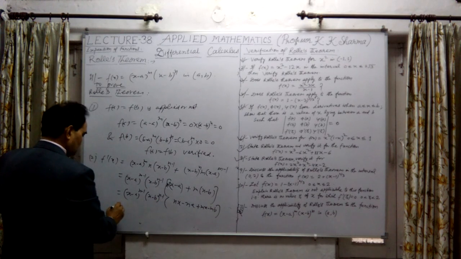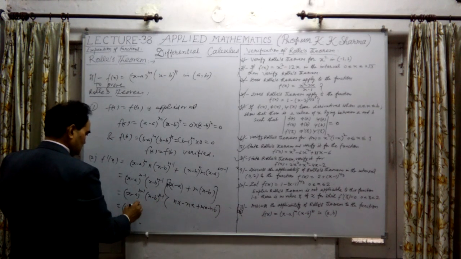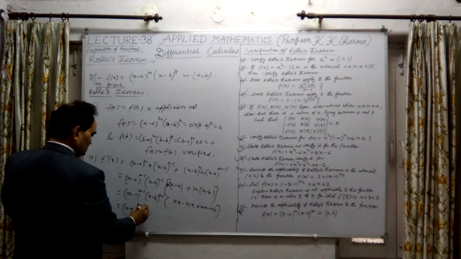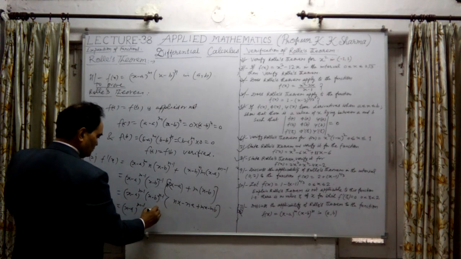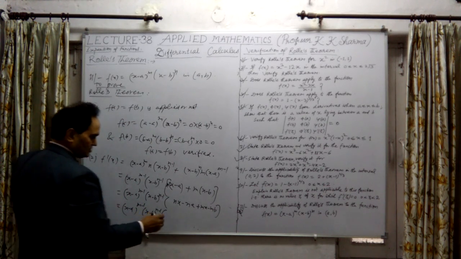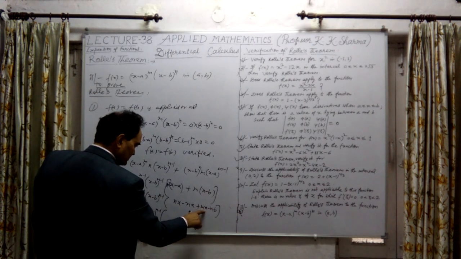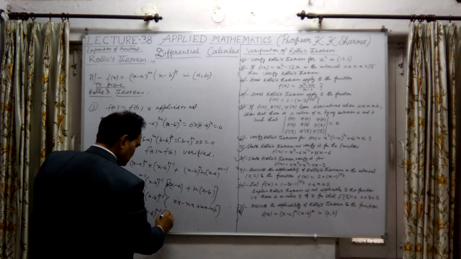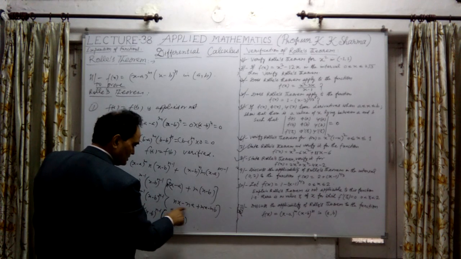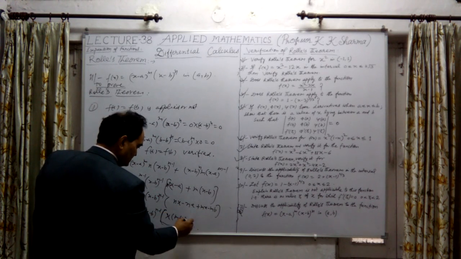Now in this bracket, let me take mx and nx. This is x common, m plus n. From mx and nx we have taken x common, so m plus n, minus sign, nothing common. This is mb plus na.